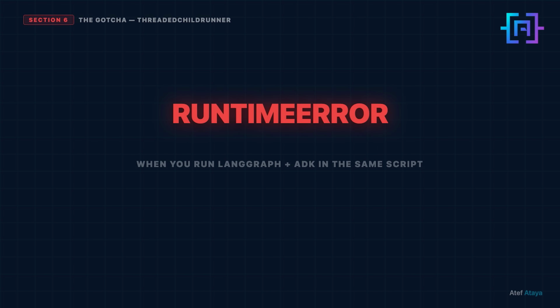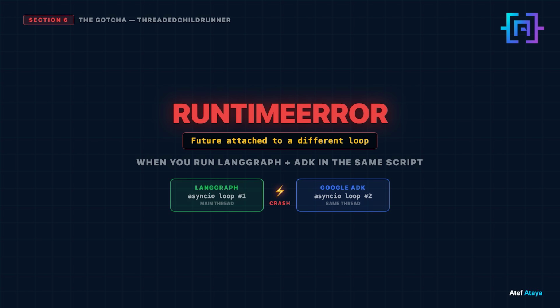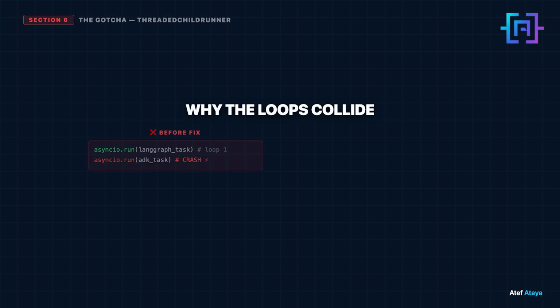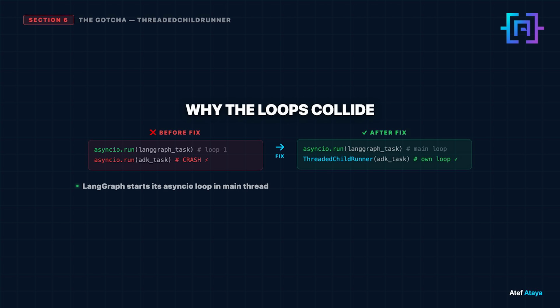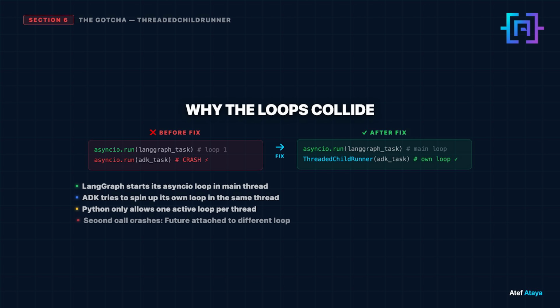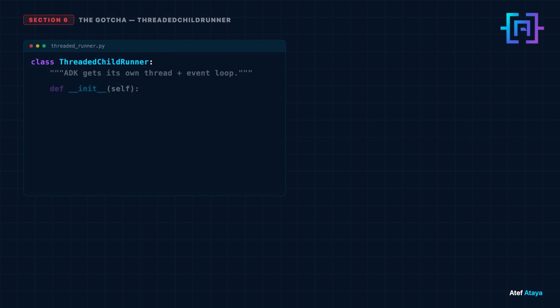One more thing. When I first tried to run both frameworks in the same script, I hit this error. RuntimeError: Future attached to a different loop. Here's what happened. LangGraph uses one asyncio event loop. Google ADK spins up its own. When you run them together from the same main thread, the loops collide and one of them crashes.